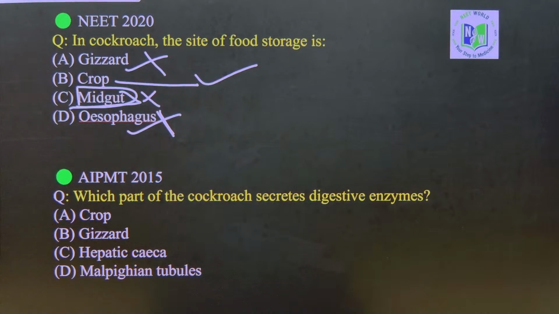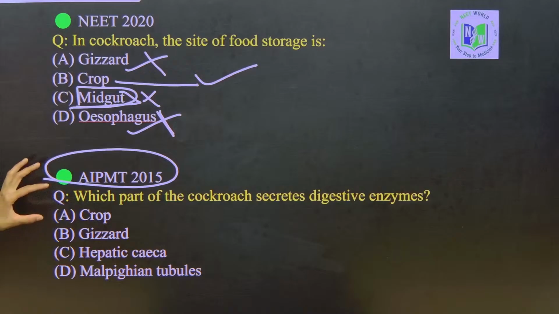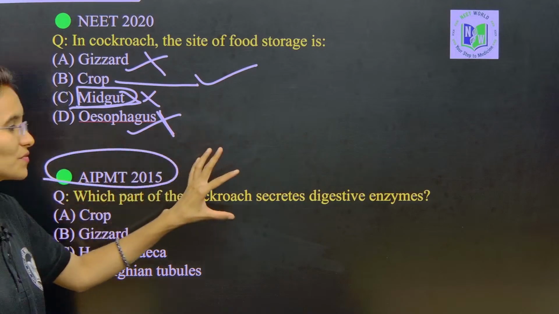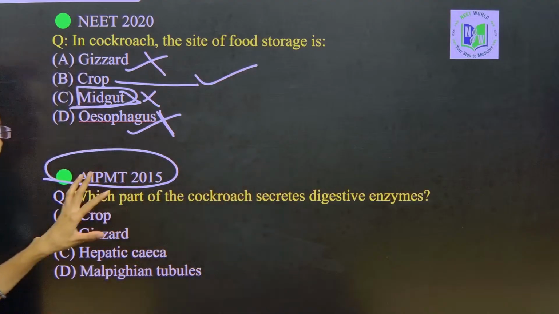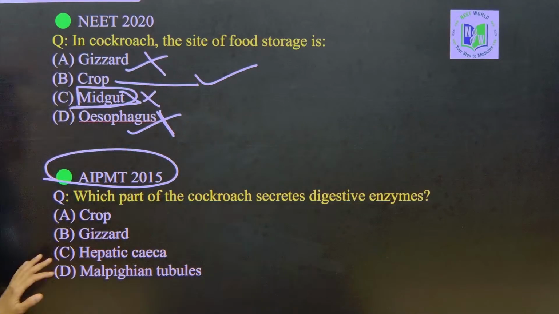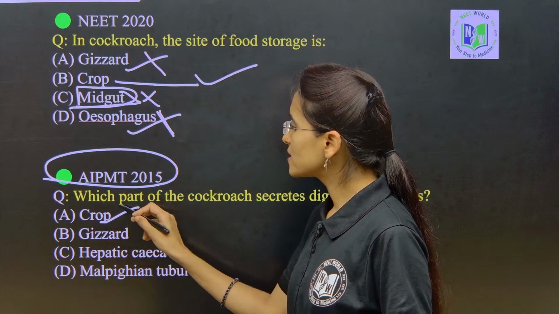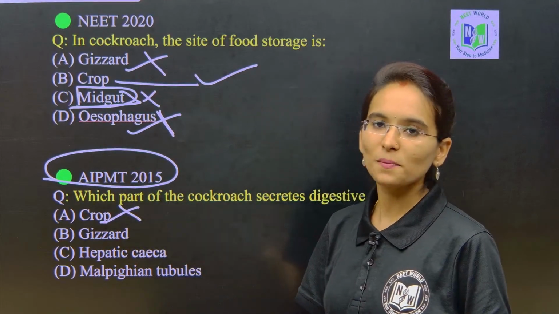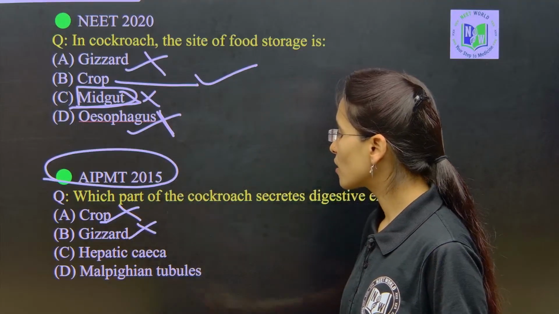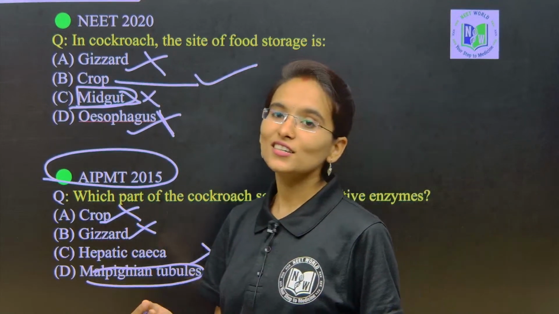Now look into this particular question. This question is repeated in the All India Pre-Medical Test of 2015. Which part of the cockroach secretes the digestive enzymes? It is a direct question, my dear students. Crop is going to act like a storage part of food, so this will be the wrong option. Gizzard is also wrong. Malpighian tubules are meant for the excretion but not for the secretion of digestive enzymes.